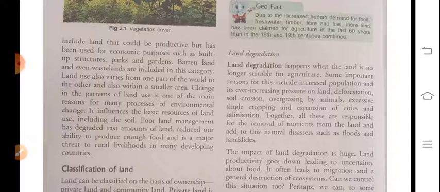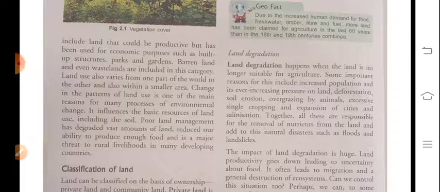Okay, land use also varies from one part of the world to the other, and also within a smaller area. The pattern of land use is usually one of the main reasons for many processes of environmental change. And you can understand here that the remaining portion of the land is categorized into barren land, wasteland, built-up structures, parks and gardens. So these are the categories for the remaining portion.